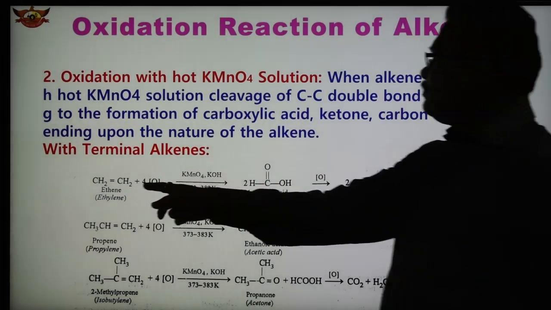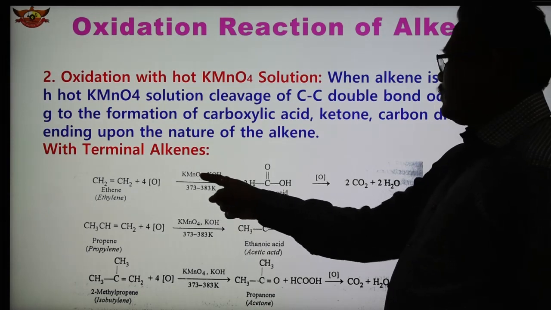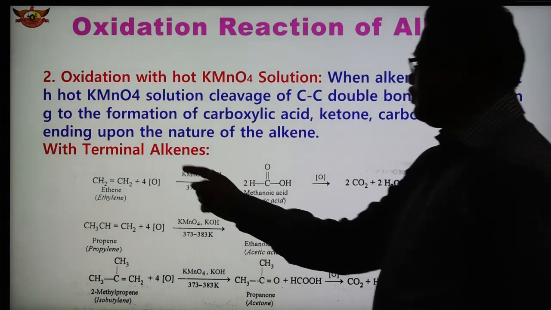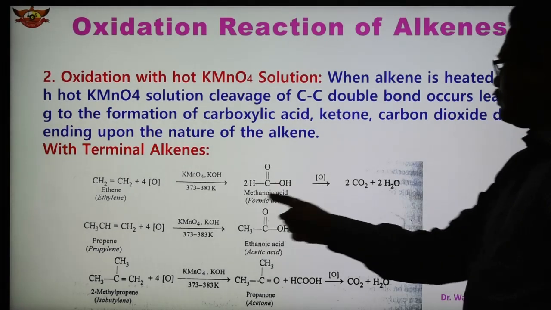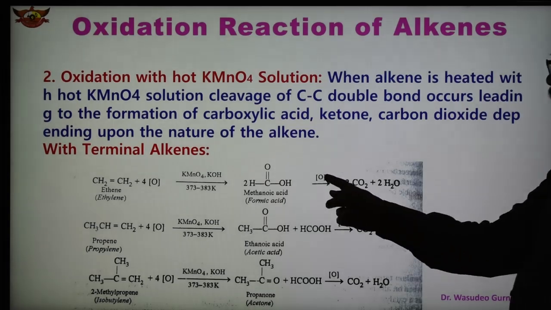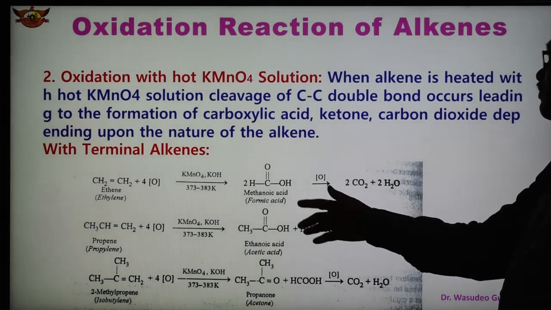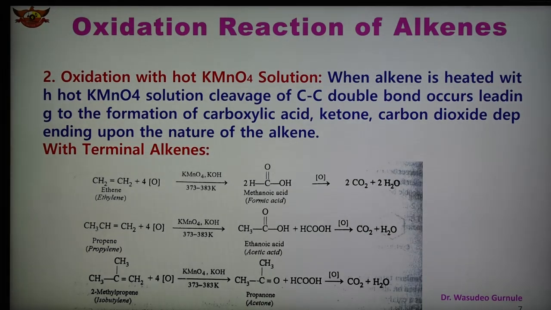So ethylene undergoes oxidation with a strong oxidizing agent. This oxidizing agent gives nascent oxygen, and we obtain 2 molecules of HCOOH, and this formic acid further undergoes oxidation and gives CO2 and water.